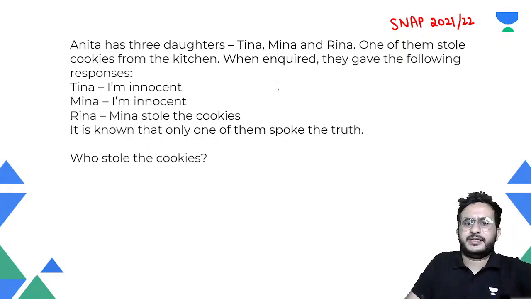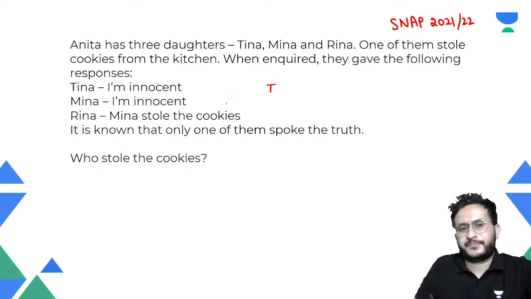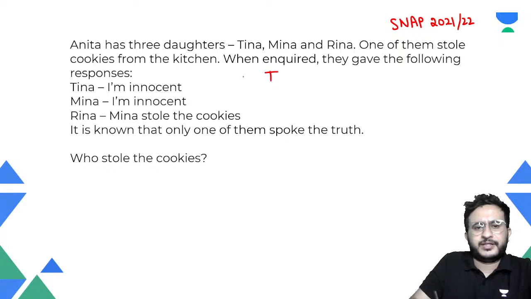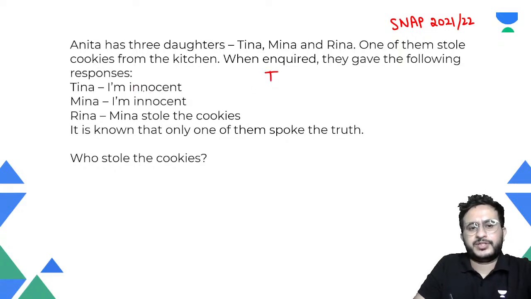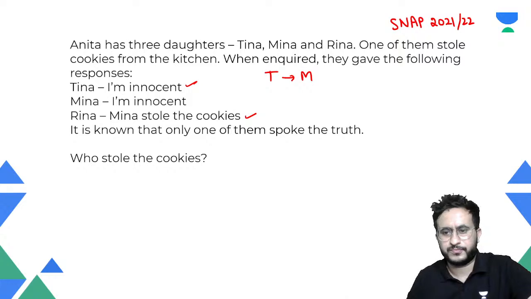Okay. So let us say that Tina is speaking the truth. If Tina is speaking the truth, that means Meena has to lie, right? So if so, one of them will speak the truth. So Tina is saying that I am innocent. So yes, I am. Then Meena is saying I am innocent. That is not possible. So Meena should steal, right? And Reena is saying that Meena stole the cookies, right? Now, in this case, this is also coming out to be true.